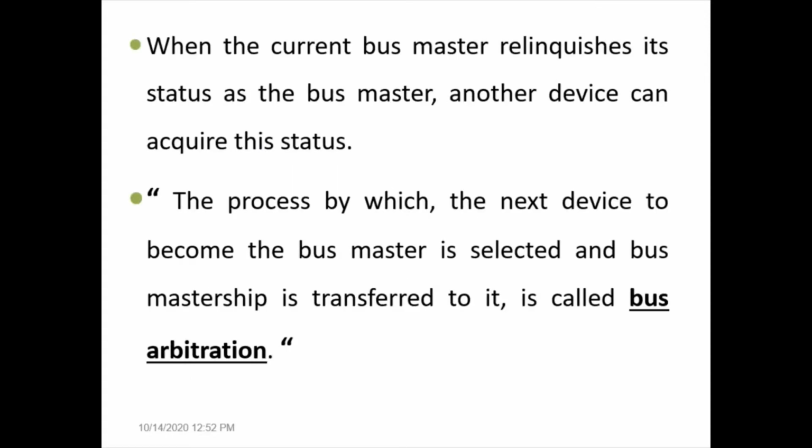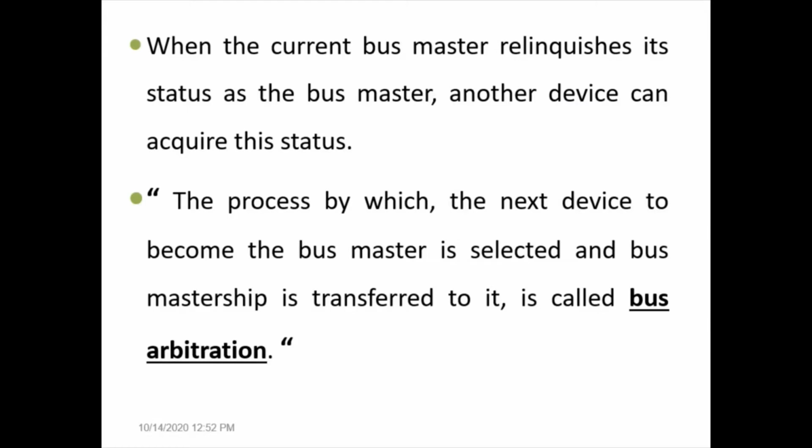Once a device or processor becomes bus master, that device uses the bus to transfer the data. Once that data transfer is completed, that device has to relinquish its bus master position. That means the device has to voluntarily give up its bus master position. Then again the arbitration process is executed and one more device is selected as bus master, so that device can use the bus for data transfer. So this process keeps repeating.